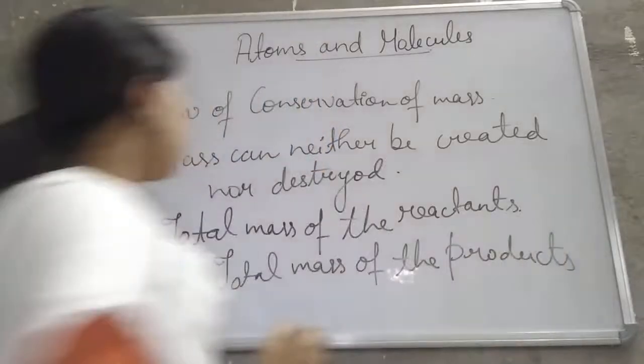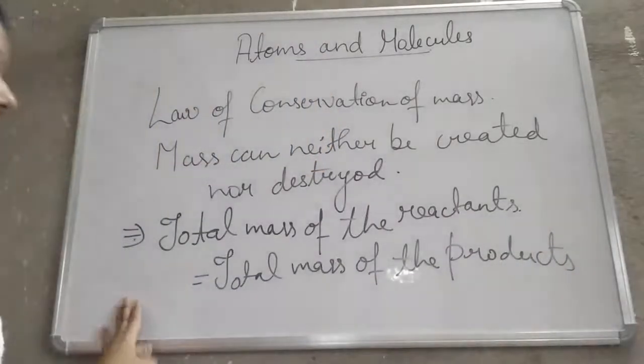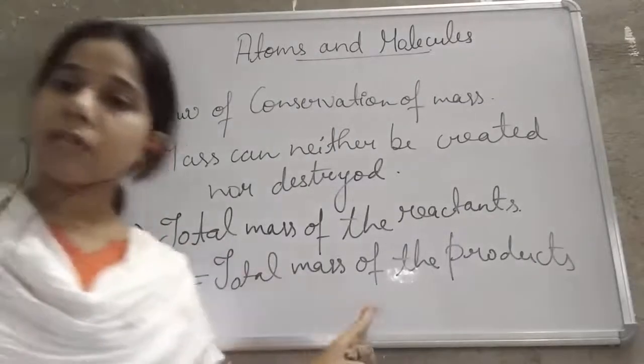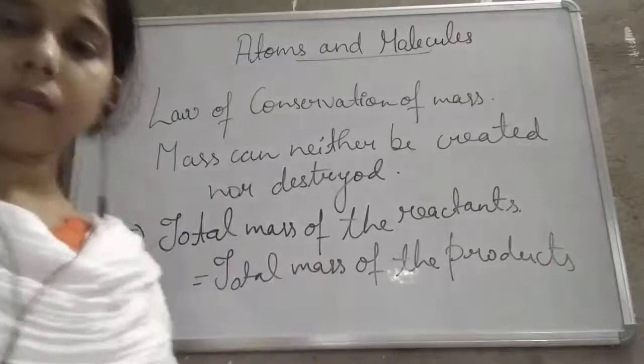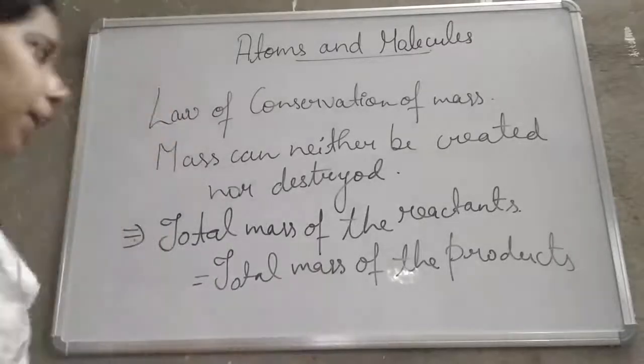Okay, so mass can neither be created nor destroyed, or total mass of the reactants will be equal to total mass of the products. We can understand it with the help of an example.